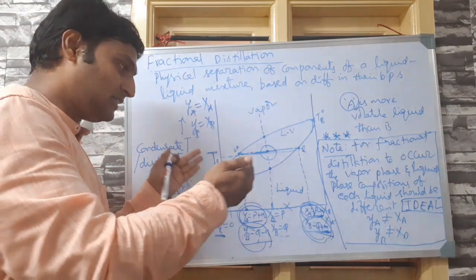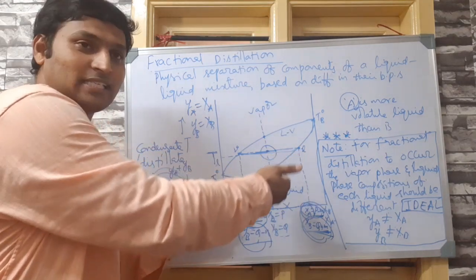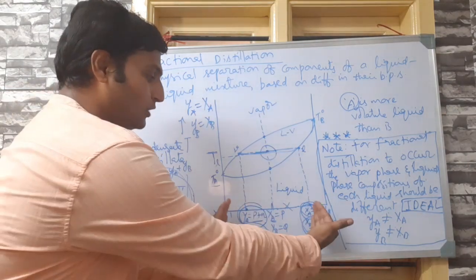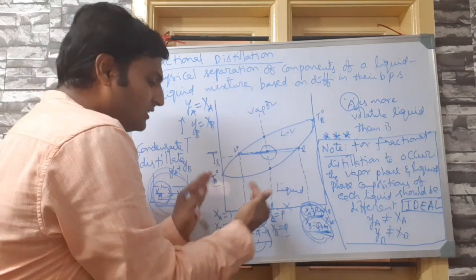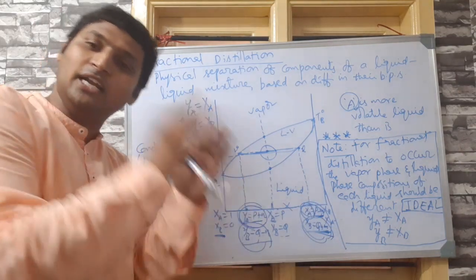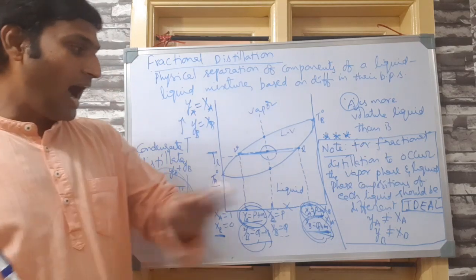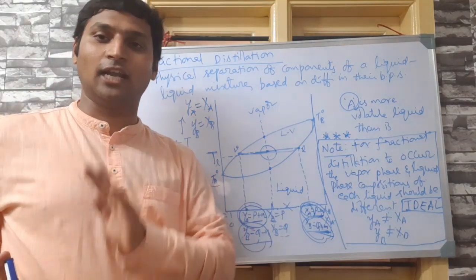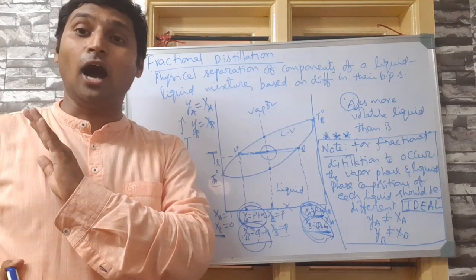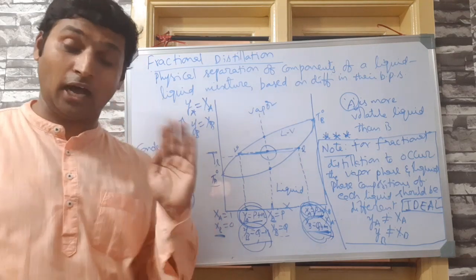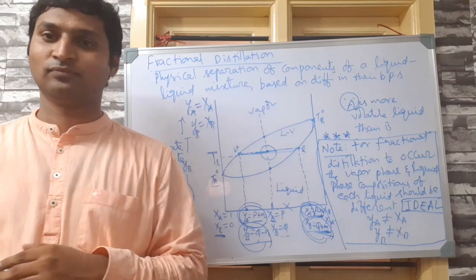Here to make you understand, I have taken exactly the center, so the difference was very large. If you take this side or that side, the difference will be a little smaller, but the difference will be there. So ideal liquid solutions undergo fractional distillation at all compositions.